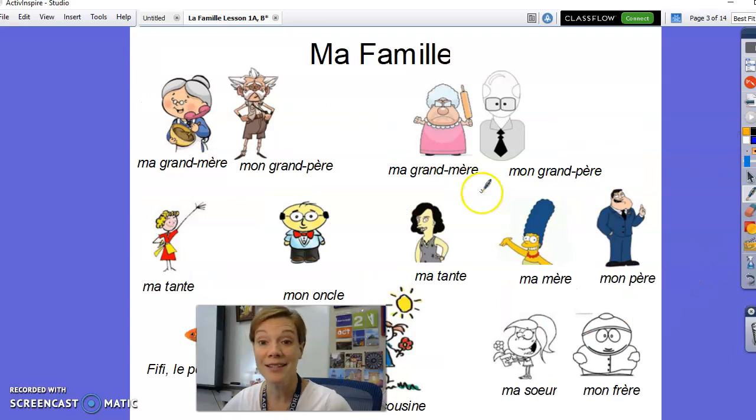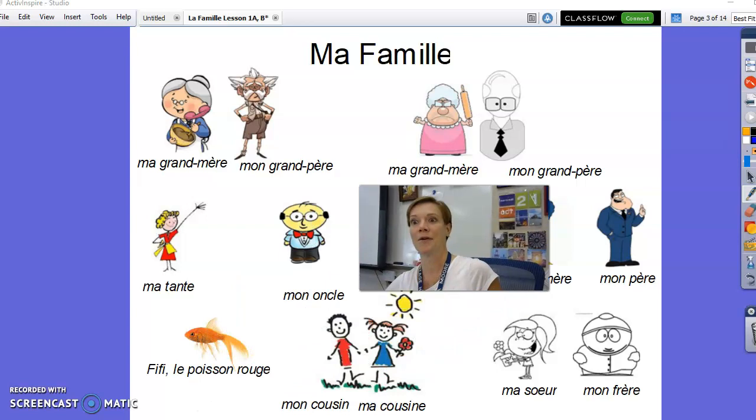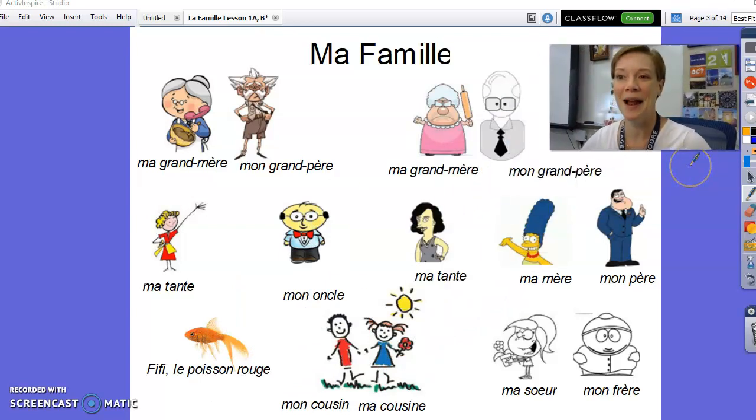Now the next part of this week's chapter is talking about family. Where am I going? I'm going to go over here so that I'm out of the way of this beautiful family tree.